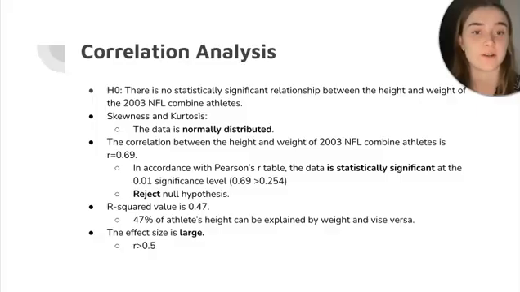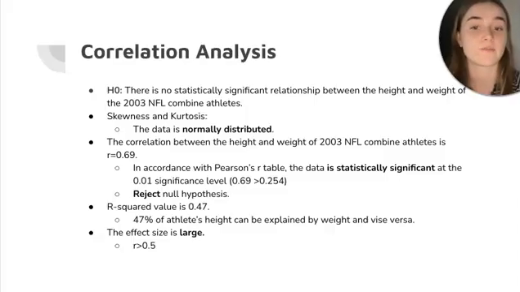the degrees of freedom, I found that at the 0.01 significance level, the data is statistically significant. And that is because our R value of 0.69 is greater than the value from the table, which was 0.254.